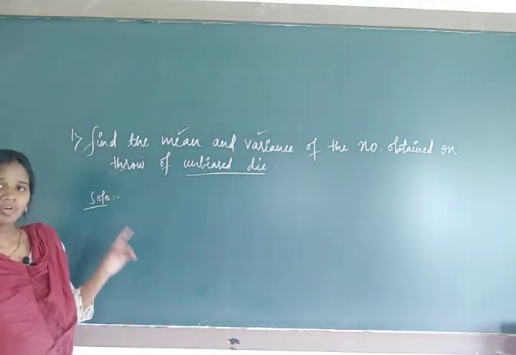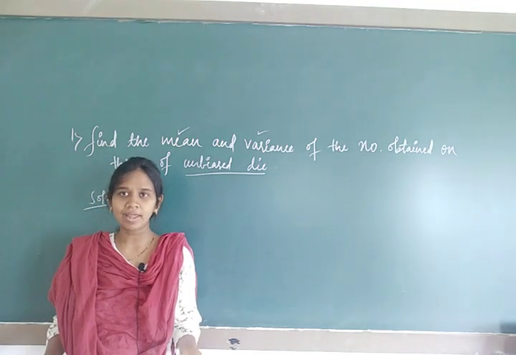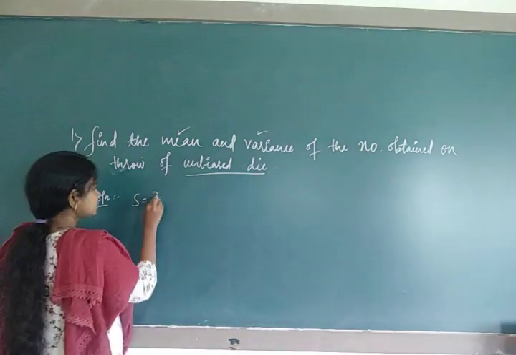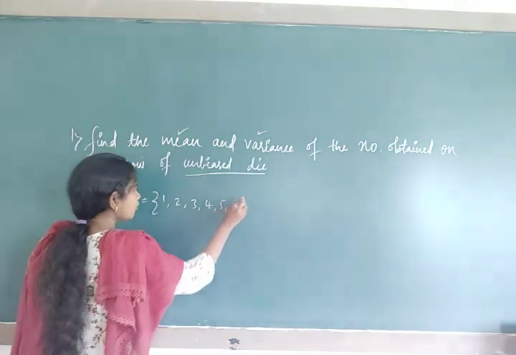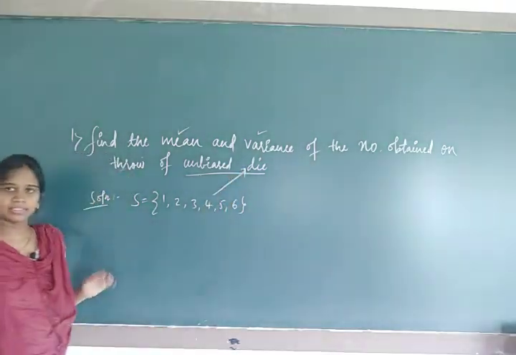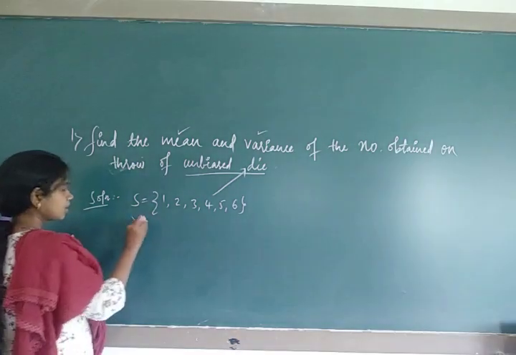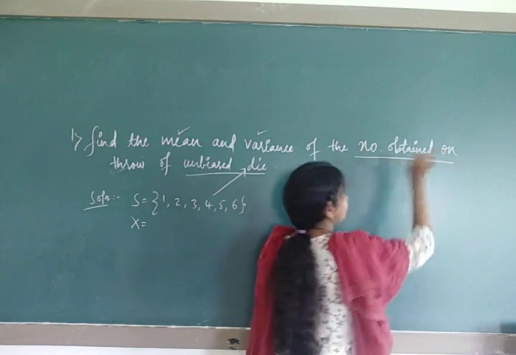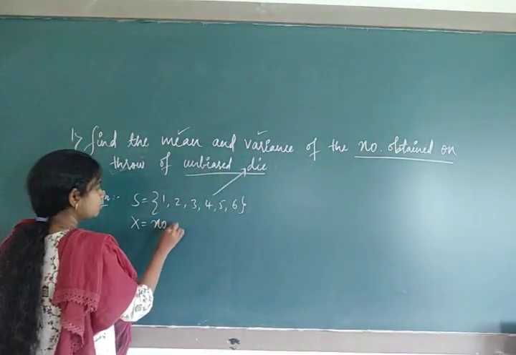So don't forget, for writing the mean and variance, we need the x values. X means random variable. So write first the sample space 1, 2, 3, 4, 5, 6. Why am I writing this? This is for an unbiased die. Let us denote x. What is x? X is also mentioned in the data: the number obtained.